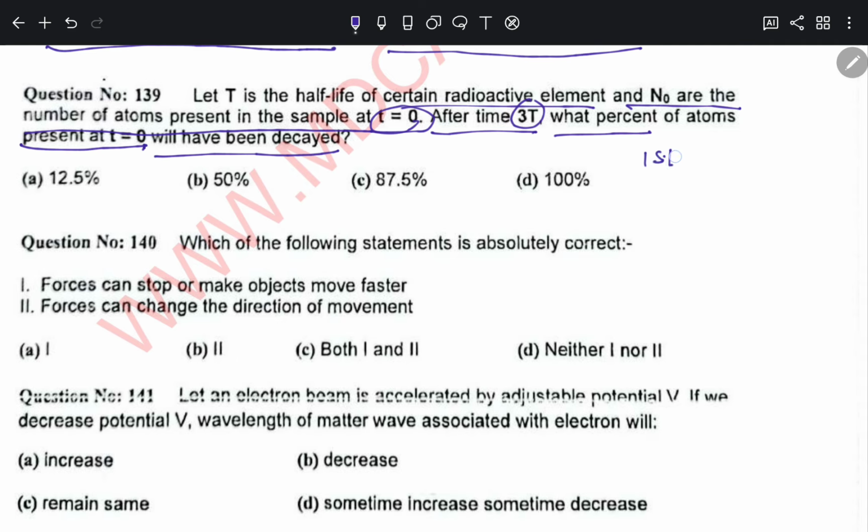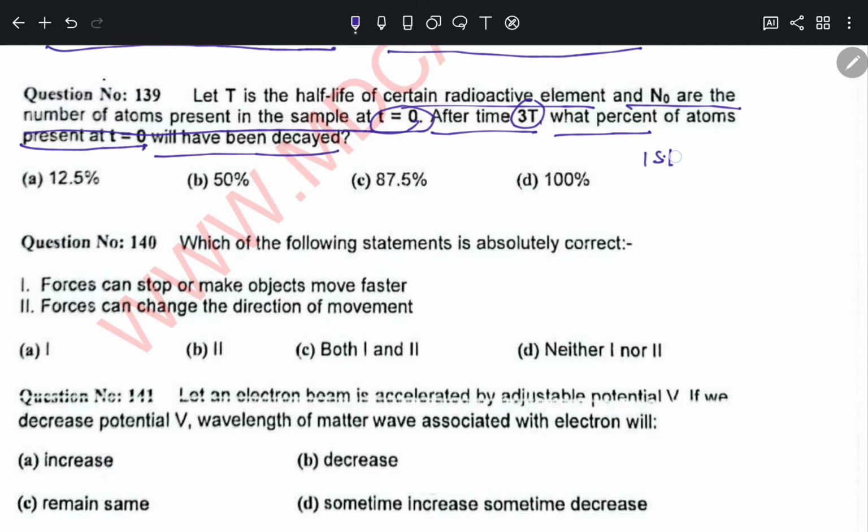149. The distance between consecutive crest and trough of water waves is lambda, lambda by 2, lambda by 4, or none of these. If you draw the figure, what they have asked is the distance between consecutive crest and trough.